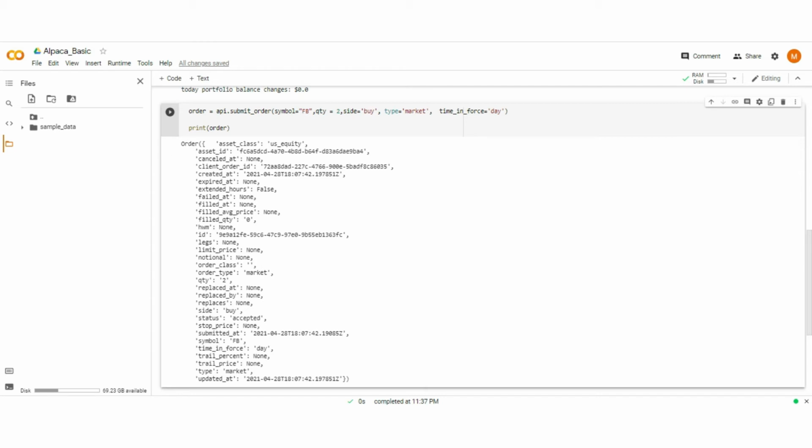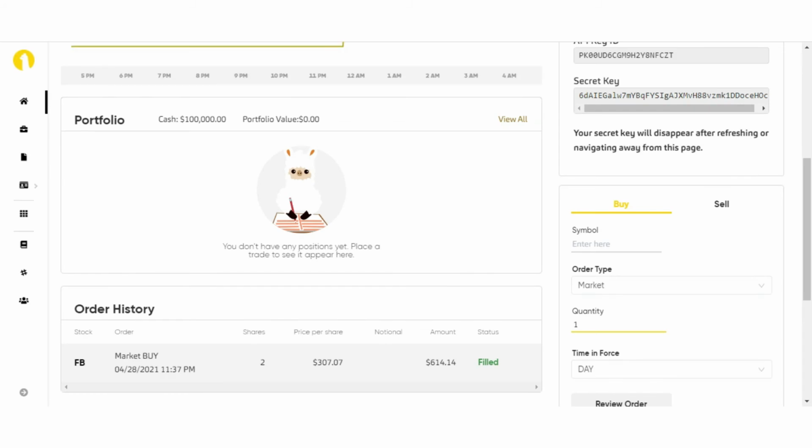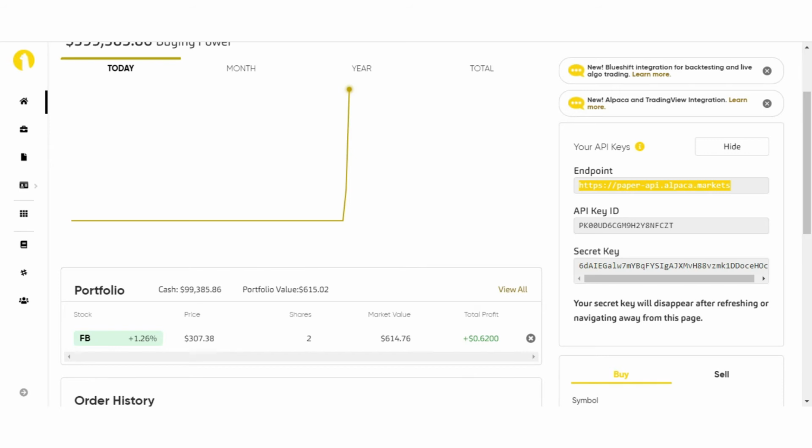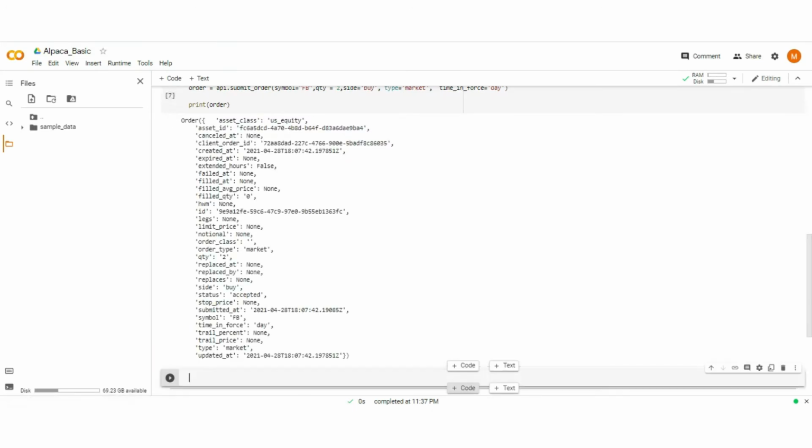Let's check the Alpaca whether the order is executed or not. Here you see the order is executed and the order status shown here is filled. Now let's try to buy another pair of stock as a limit order type. For that, move to the collab, type